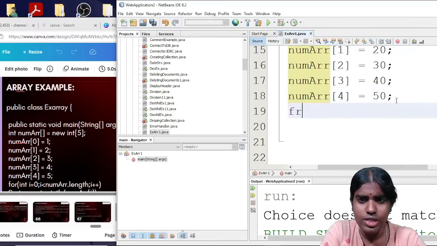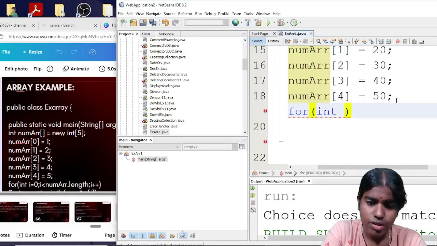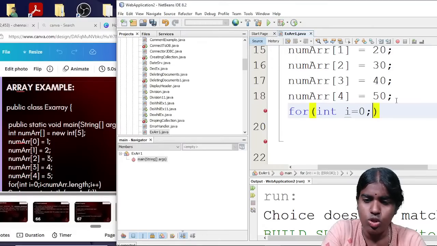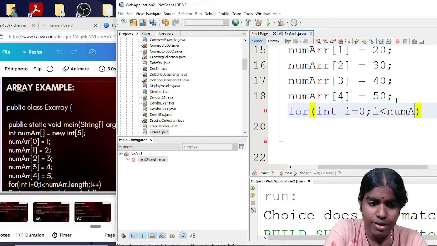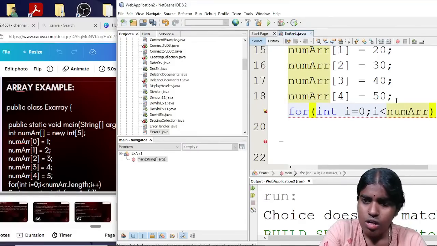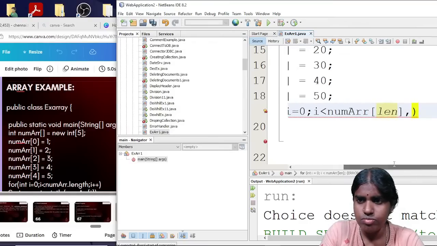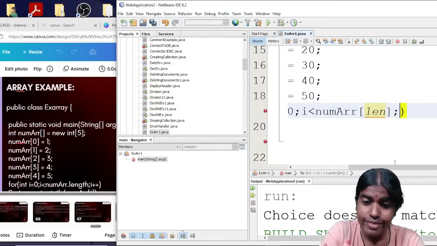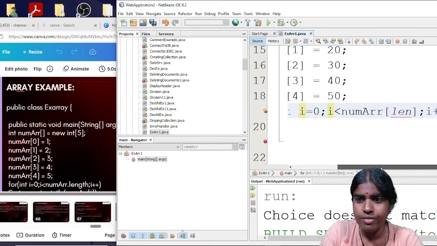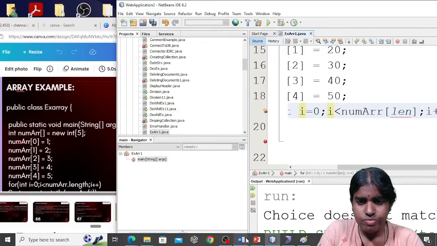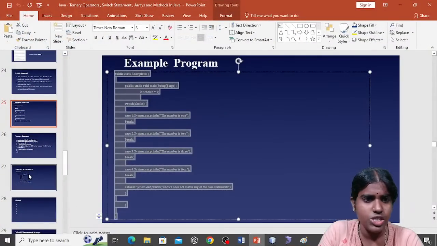After providing all these details, I give a for loop: int i equal to 0, i less than numArray.length, i plus plus. Clear with this? That is how I am initializing this single dimensional array.